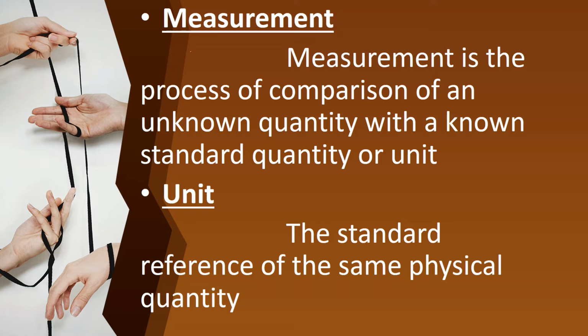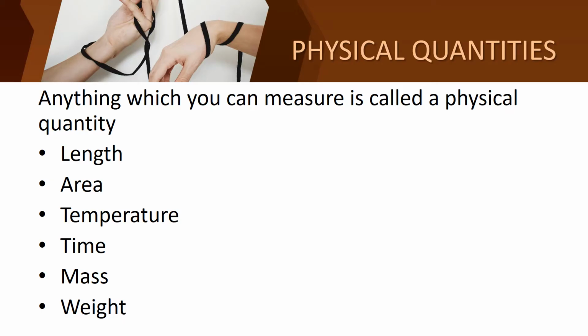If you say 1 kilometer distance, then kilometer is the unit. If you say 1 gram, then gram is the unit. So the standard reference of the same physical quantity is called a unit. Can you all understand, children? We will now see about physical quantities.